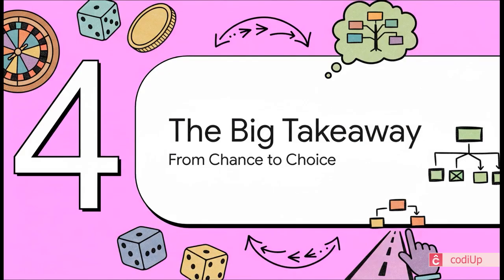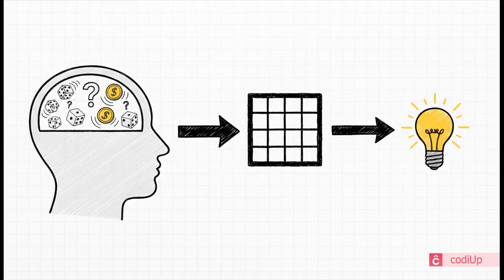So, we've gone over the what, the why, and the how of probability. Let's zoom back out for a second and pull it all together. What's the big takeaway from all of this? When it comes right down to it, probability isn't just about math problems with coins and dice. It's a way of thinking. It's a powerful framework that helps us reason about uncertainty, weigh the odds, and ultimately turn what feels like random chance into a much more informed choice.